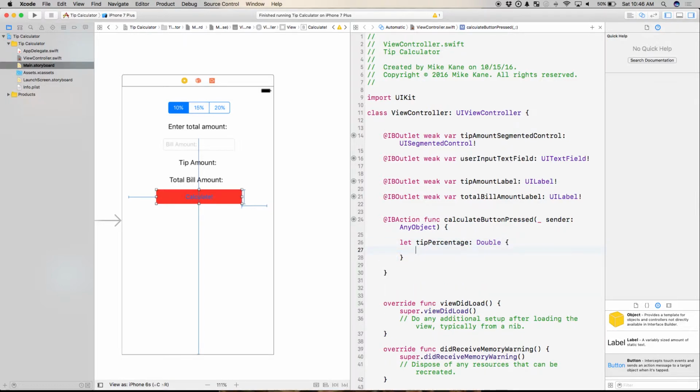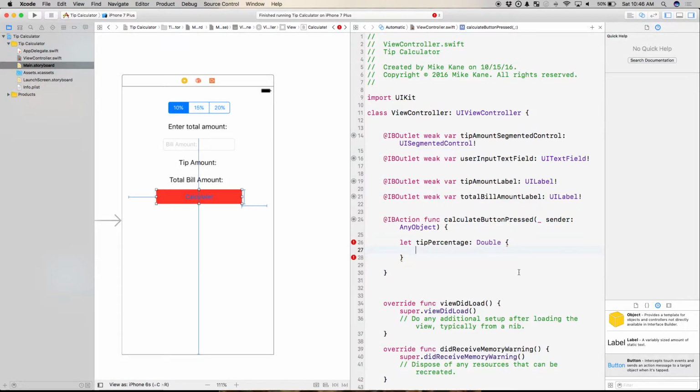Now, what I'm using here is a computed property. I'm going to create this thing here, but what it's set to might be different depending on what the segmented control is. So I'm going to say, hey, when you create this, do some logic to figure it out.